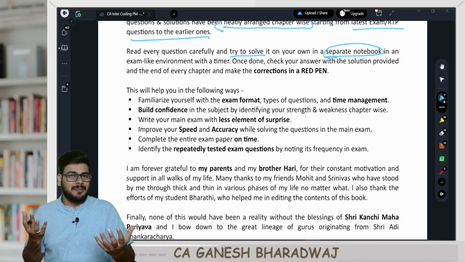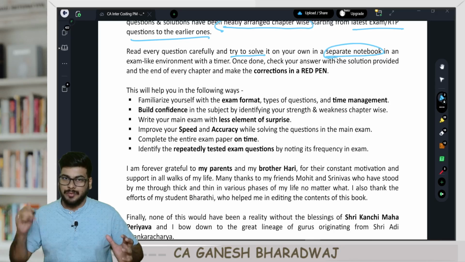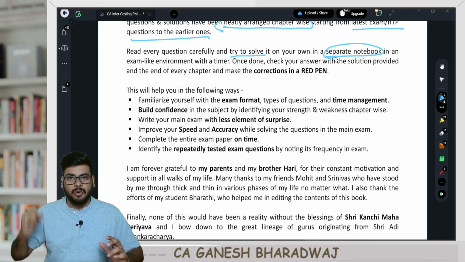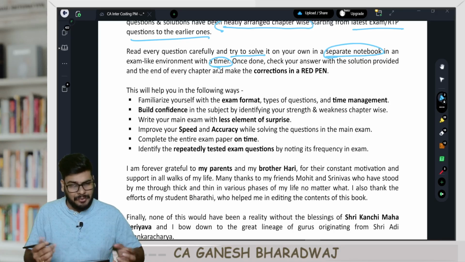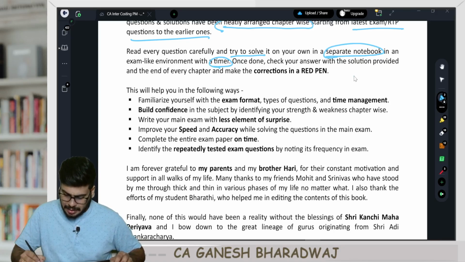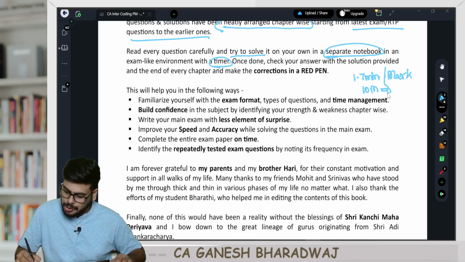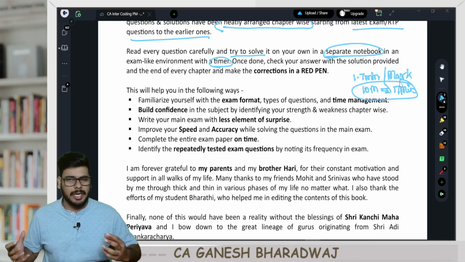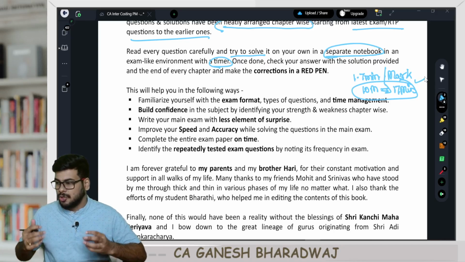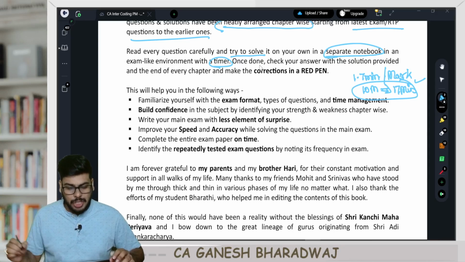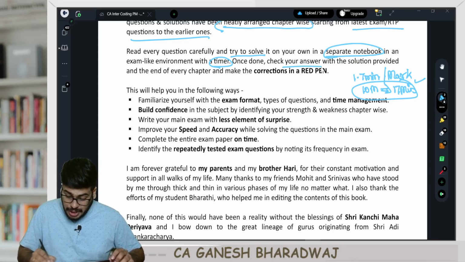If you just read subjects like costing and FM, it is not sufficient. You need to take your pen out, put it on a notebook and start solving the sums. That's how it works, right? In an exam-like environment, preferably with a timer. The timing is, you can take a maximum of 1.7 minutes per mark, which means for a 10 mark question, you can at most take 17 minutes. This is all you have in your exam hall. So practice it. Obviously, initially you will take much more time than that. So you need to practice till you are able to meet the timing requirements.